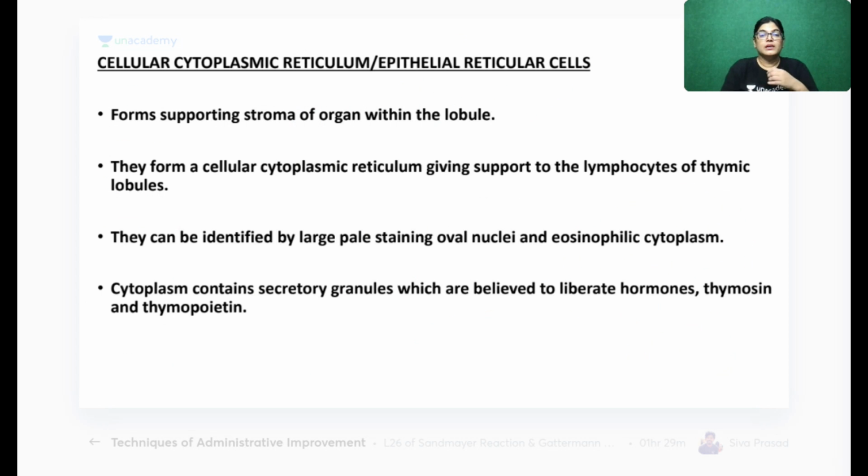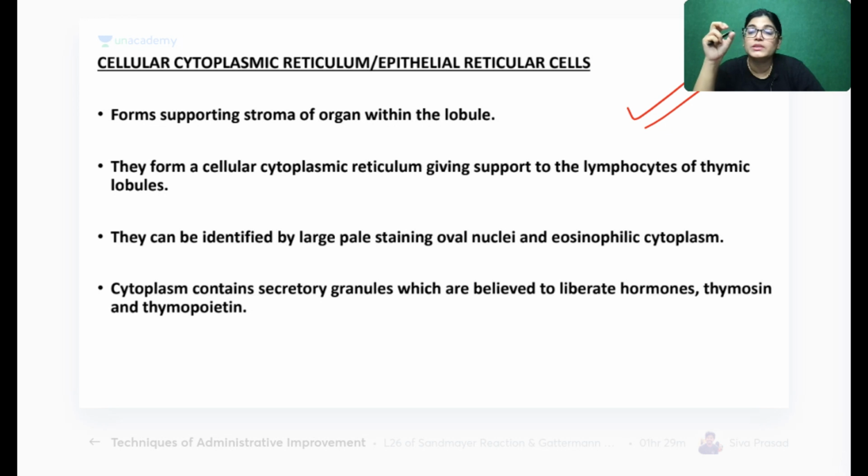Okay, now cytoplasmic reticulum and epithelio-reticular cells. One of the students has asked me also, Dr. Bobby, I think, Dr. Sivank, yes, I'm coming to this. Actually, the exact function of Hassall's corpuscles is not known. Many researches are going on, and the exact function is not known.